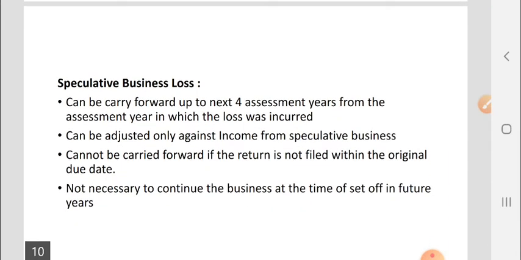Further, speculative business loss. This can be carried forward up to the next 4 assessment years from the assessment year in which the loss was incurred. It can be adjusted only against income from speculative business. It cannot be carried forward if the return is not filed within the original due date. It is not necessary to continue the business at the time of set off in future years.